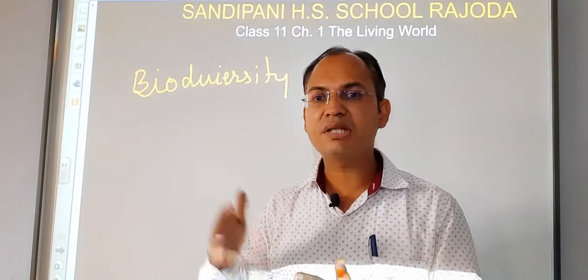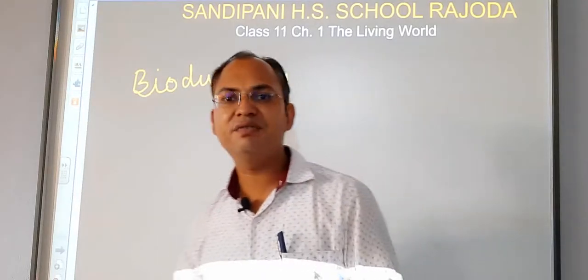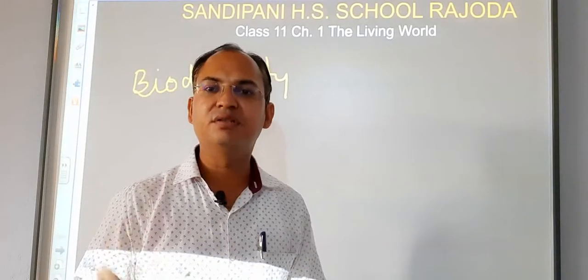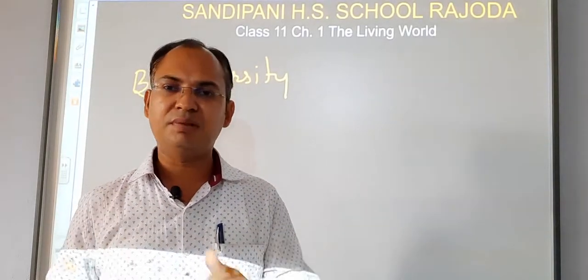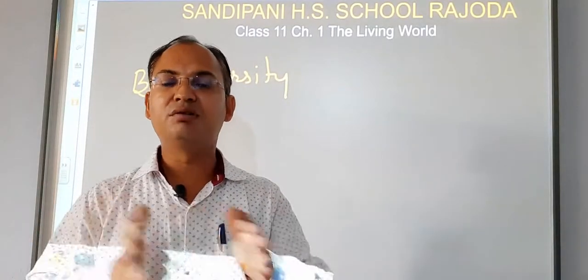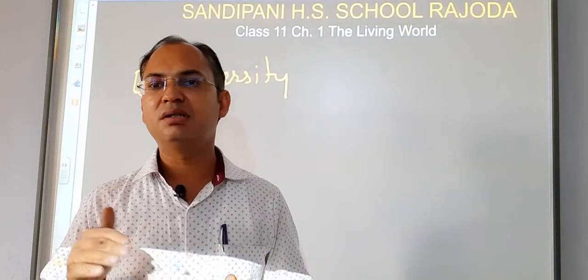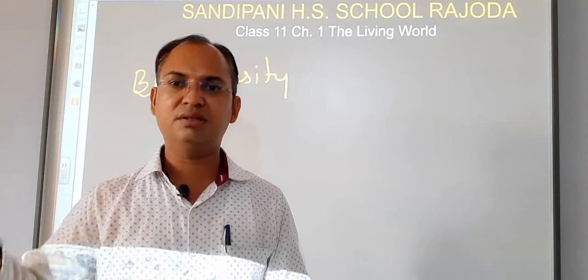That is known as classification of living organisms. Classification means the process in which living organisms, either plants or animals, are grouped on the basis of their physiological, anatomical or morphological characters. We will study them in detail.